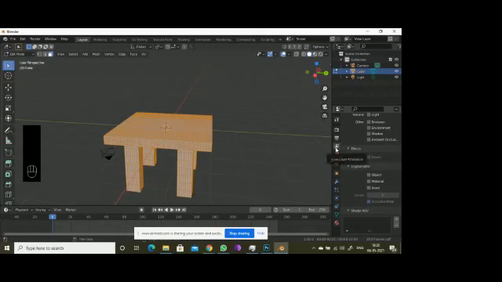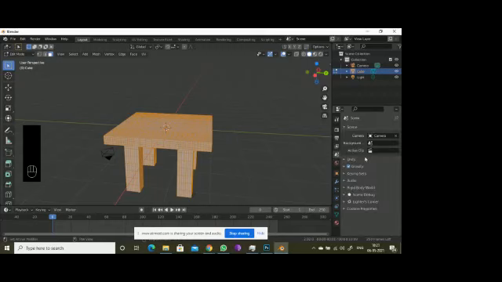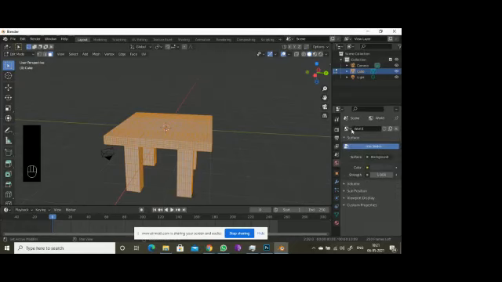Layer properties and the scene are not needed for us and are not going to help us, but if you explore deeper, it might be helpful.